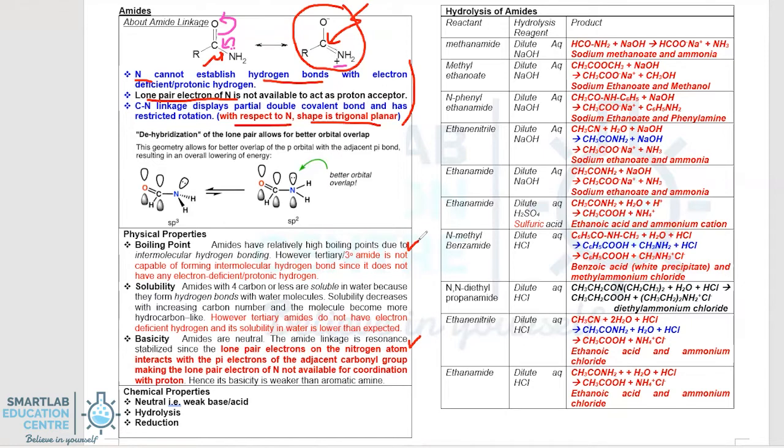However, tertiary amide is not capable of intermolecular H bonding since it does not have any electron deficient or protonic hydrogen. Amides are soluble since the C double bond O and the NH2 group could both form extensive intermolecular H bonds with water molecules. And again, tertiary amides will have lower solubility than expected because they lack an electron deficient hydrogen. Let's take a look at the chemical properties.